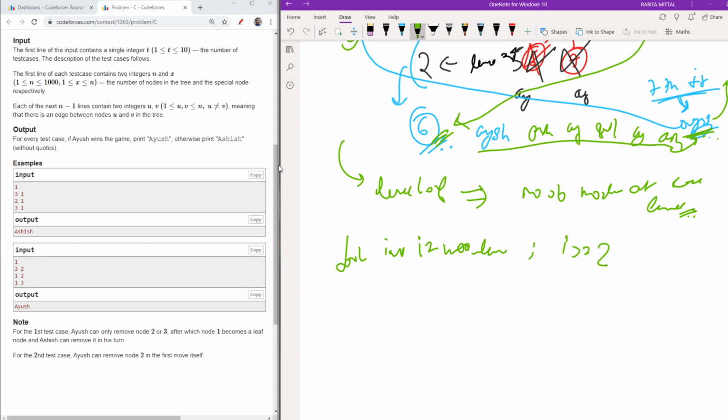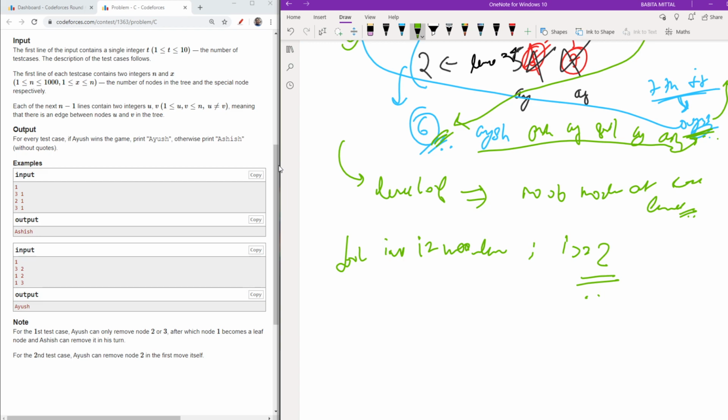Because as I showed you, for level 0 and level 1 I have special conditions: level 1 I will iterate specially, and for level 0, if it has only one node, then Ayush will always be the winner.